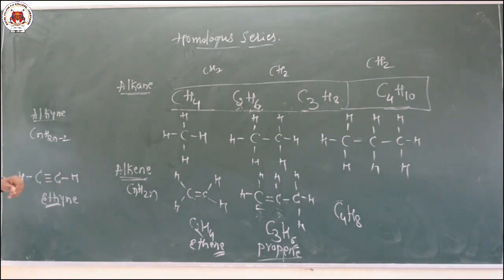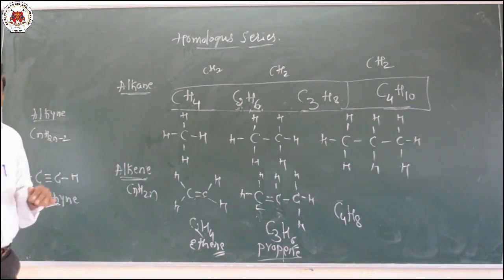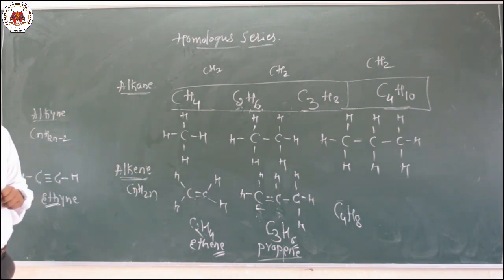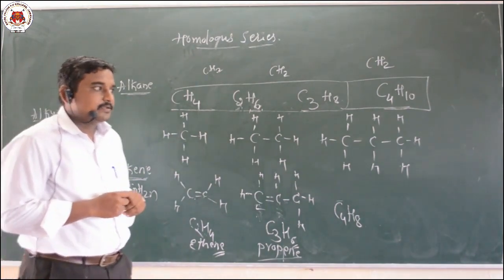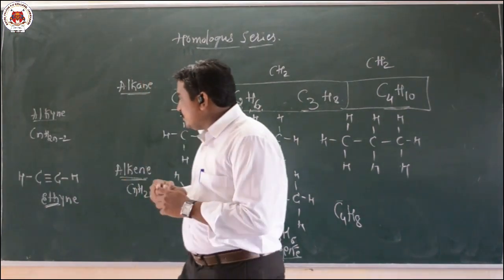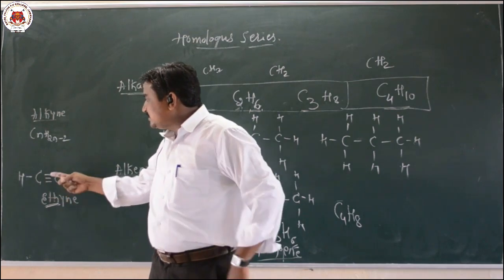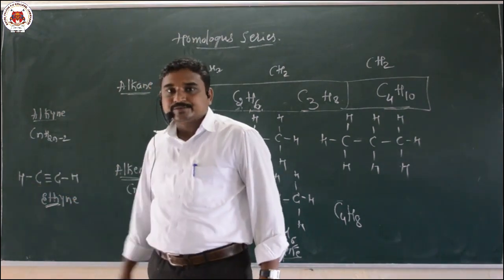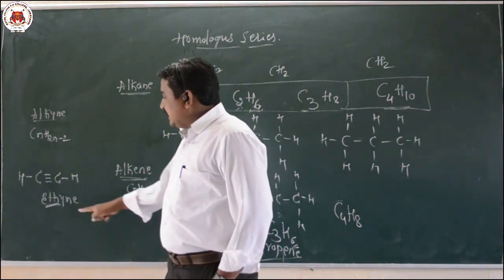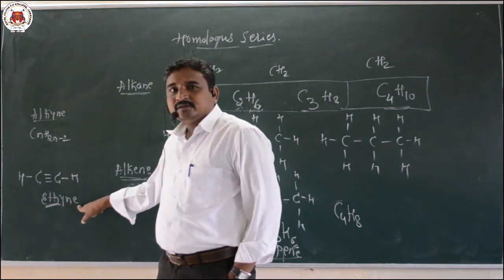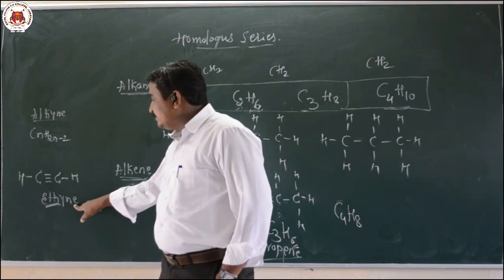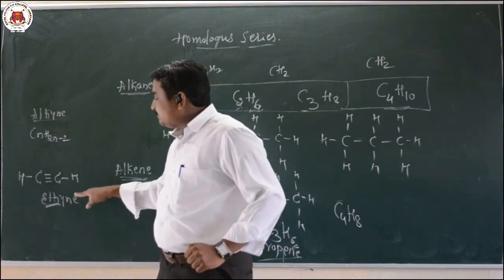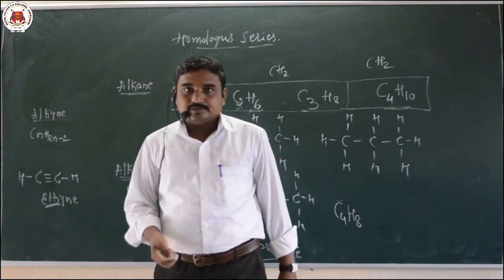That indicates the root word. So we know that the root word indicates the number of carbon atoms present in the given organic compound. So here we are going to use eth, because this organic compound contains 2 carbon atoms. Right. And yne, this is a suffix. So yne indicates that there is a presence of a carbon-carbon triple bond.